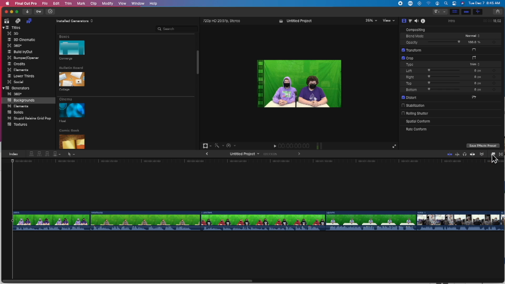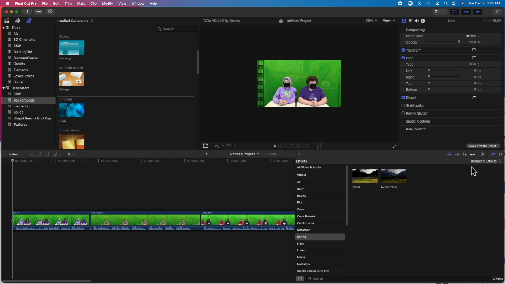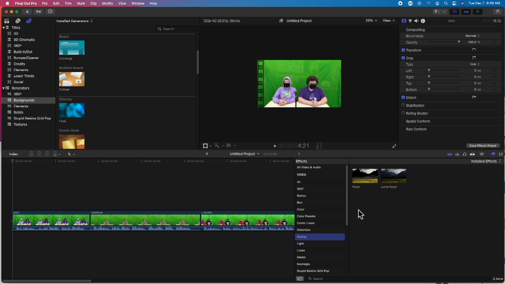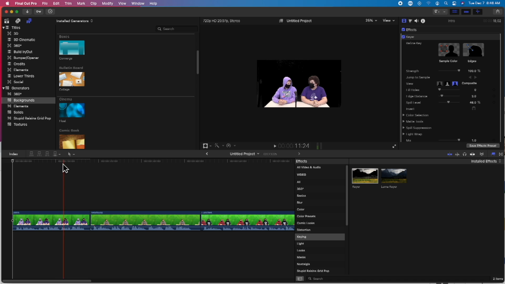So that's helpful. This one right here is the effects browser. There's a number of different effects that you can get into, and that's something for later. Right now, we want to focus on keying. So the keyer is this, and you'll notice that it previews the clip. All you have to do is find a green screen clip, take the keyer, and drag it onto the clip. And you notice now anything that was green, it took out.